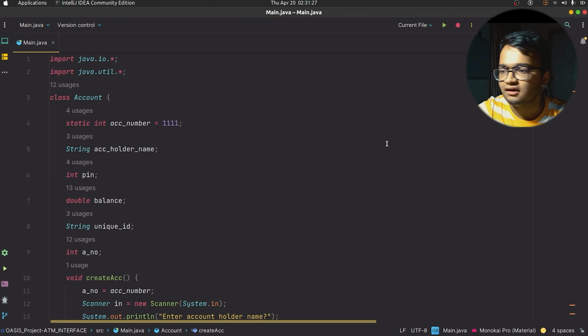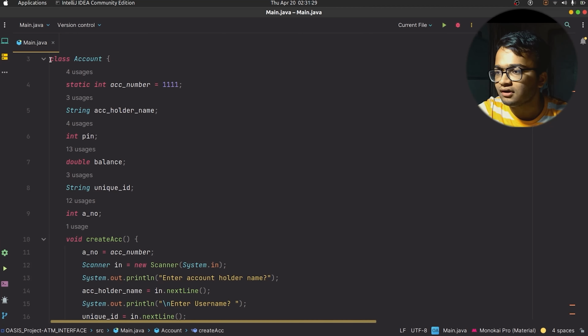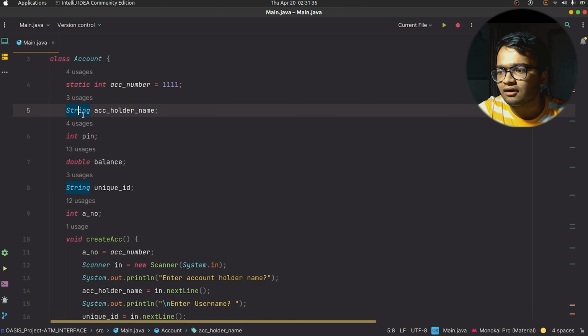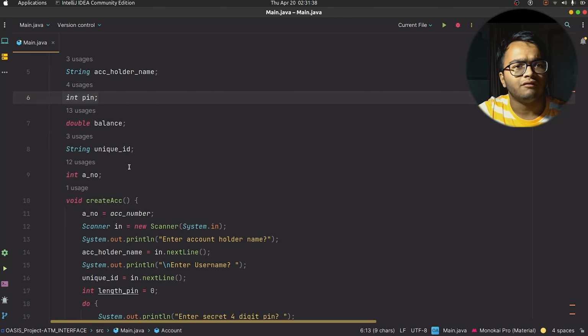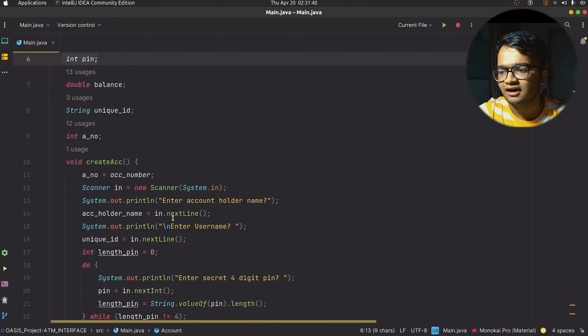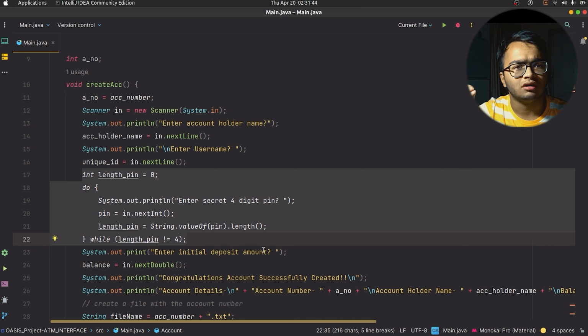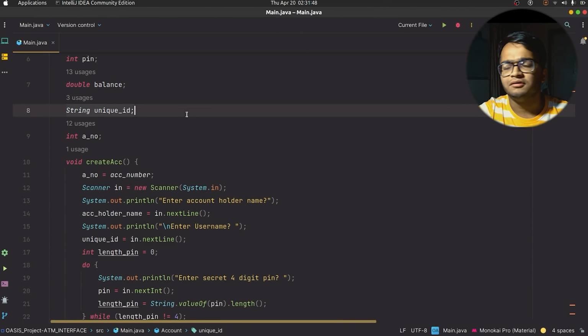So here in our IDE, we have the class Account. There is a static account number which is going to be unique for every instance of account that is being created. We have the account holder name and the PIN, which is obviously going to be 4 digits every time. We are adding a check over here that the length of the PIN should always be 4, otherwise the user has to keep on entering the PIN. After that, there is a unique ID. As I mentioned, since there is no debit card, the user also has to remember the unique ID to perform operations on his account.